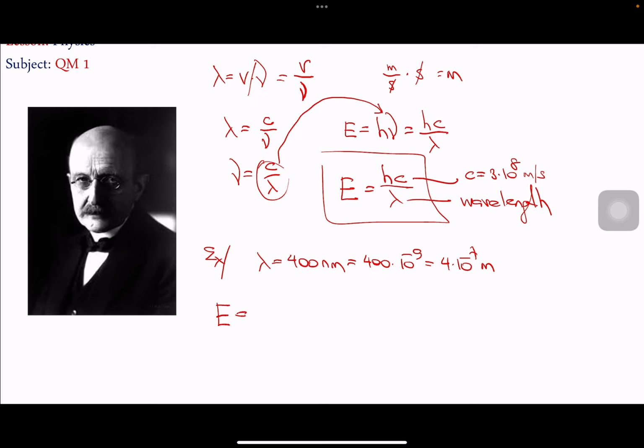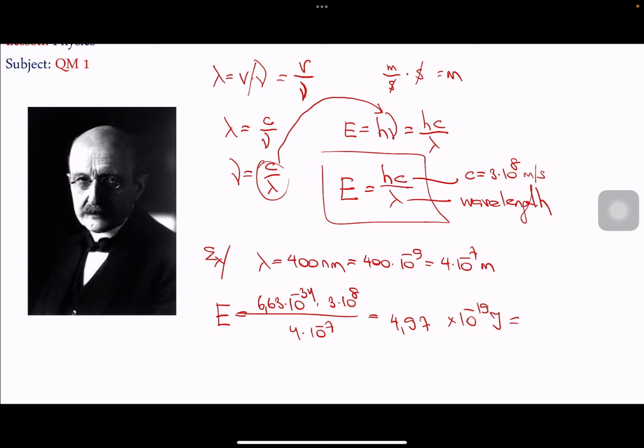Energy can be calculated as h, 6.63 times 10 to the power minus 34, times the speed of light, 3 times 10 to the power 8, over 4 times 10 to the power minus 7. This minus 7 goes upward with a positive sign, so minus 34 plus 8 plus 7, that gives me 10 to the power minus 19. I deal with the powers first of all, as you see, and 6.63 multiplied by 3 and over 4 gives me the number 4.97 times 10 to the power minus 19 joules.